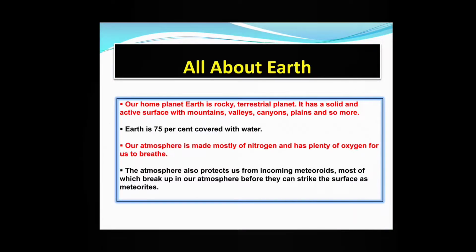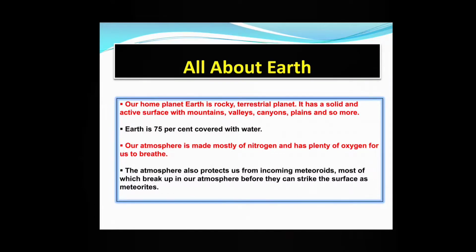All about Earth. In this slide, we are going to learn about Earth. So, first is our home planet. Earth is a rocky, terrestrial planet. Terrestrial means solid surface, a land which is having solid surface where we can stand. And it's rocky. Rocky means it is made up of rocks. And terrestrial planet. We know that we can stand on top of the earth, right? That means the ground is solid.